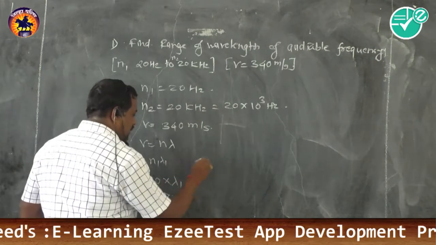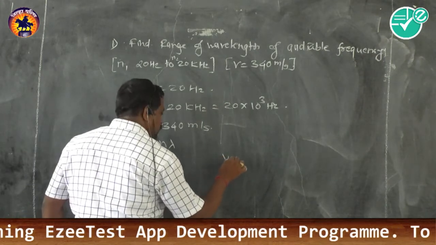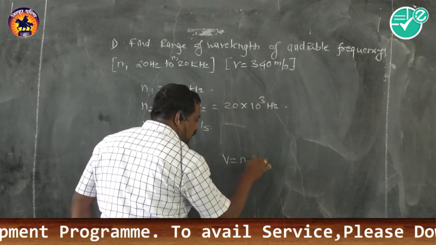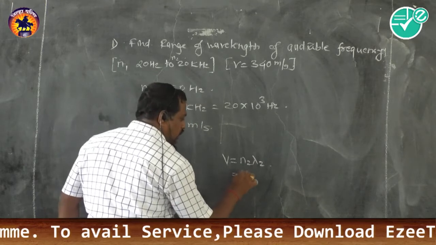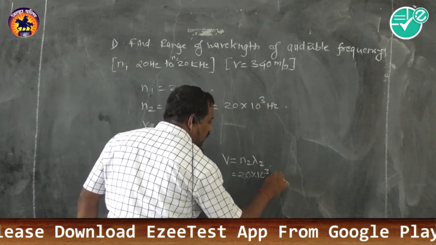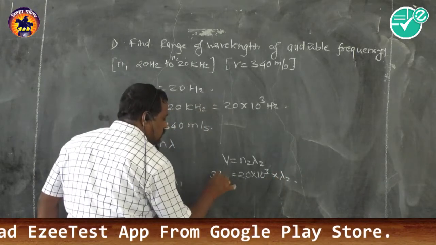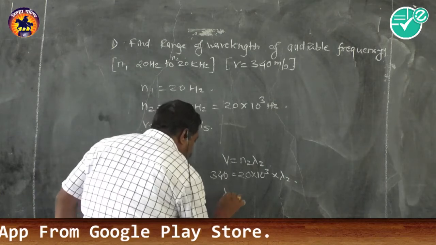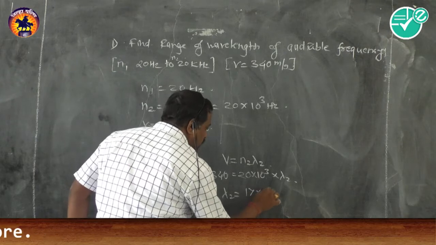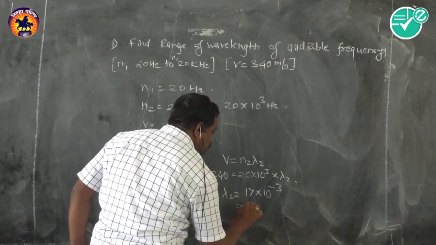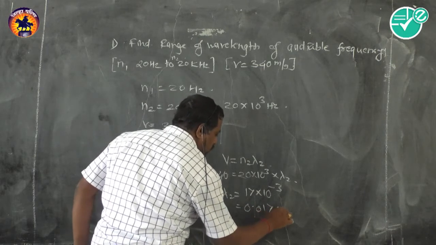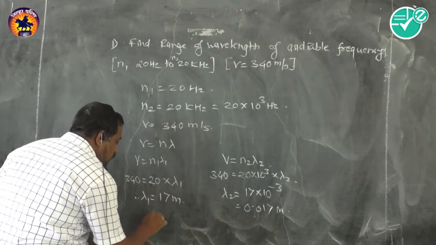Now see, similarly, the velocity is not going to change, the medium is the same. Therefore here n2 is 20 kilohertz. So 340 is equal to 20 into 10 to the power 3 into lambda 2. Therefore lambda 2 we obtain as 17 into 10 to the power of minus 3, that means 0.017 meter. That means our answer is the wavelength range.